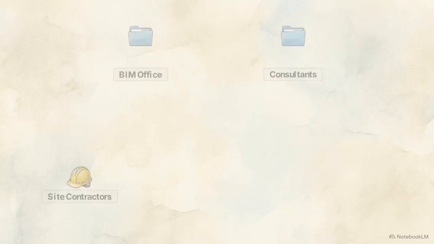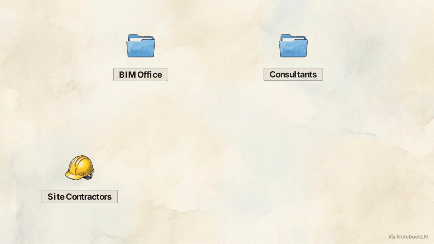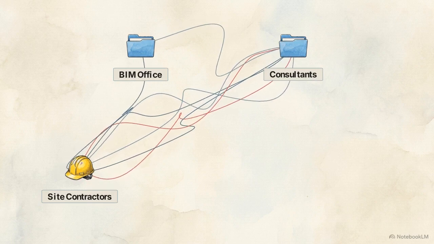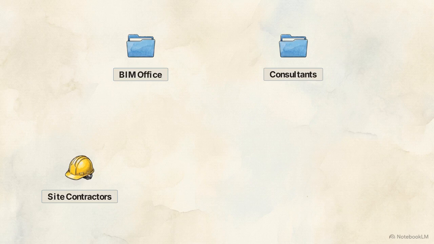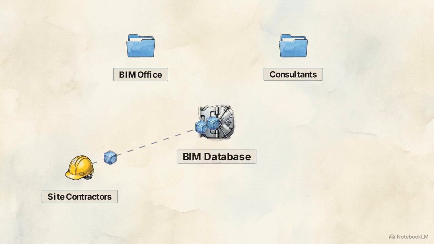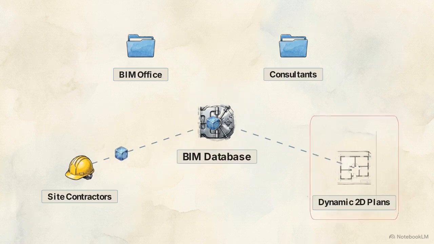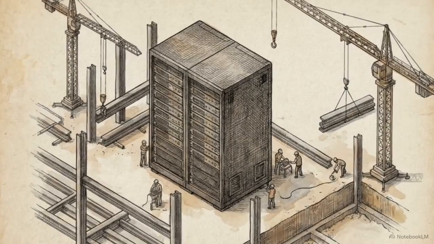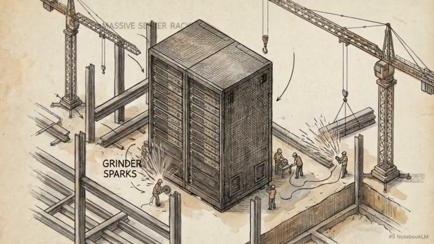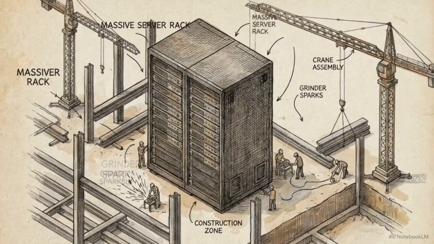This chasm is often maintained by unstructured communication loops between the BIM modelers in the office, the engineering consultants, and the site contractors. Bridging this gap requires a structural link: structured request for information data packets, moving continuously from site nodes back into the central BIM model. As these RFI packets hit the database, connected 2D floor plans dynamically update, ensuring the model reflects physical site realities. A digital model detached from the site functions as a storage-heavy archive, offering no practical utility to the crews on the ground.